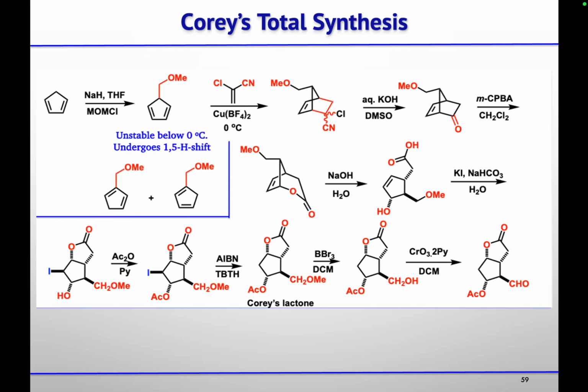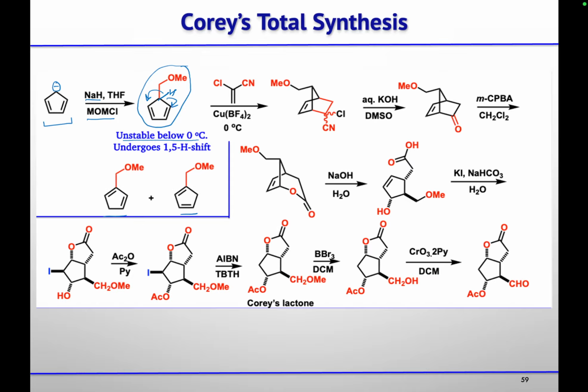Now, in Corey's total synthesis, he started with this cyclopentadiene. So this cyclopentadiene on treatment with NaH will abstract the proton from here, and then on treatment with this methoxymethyl chloride, you will get this substitution product. Now, this is unstable above 0 degree Celsius because it will undergo a 1,5 hydrogen shift. So this hydrogen can either migrate to this position or this position, and you will get these two compounds. So you have to do the reaction below 0 degree Celsius.